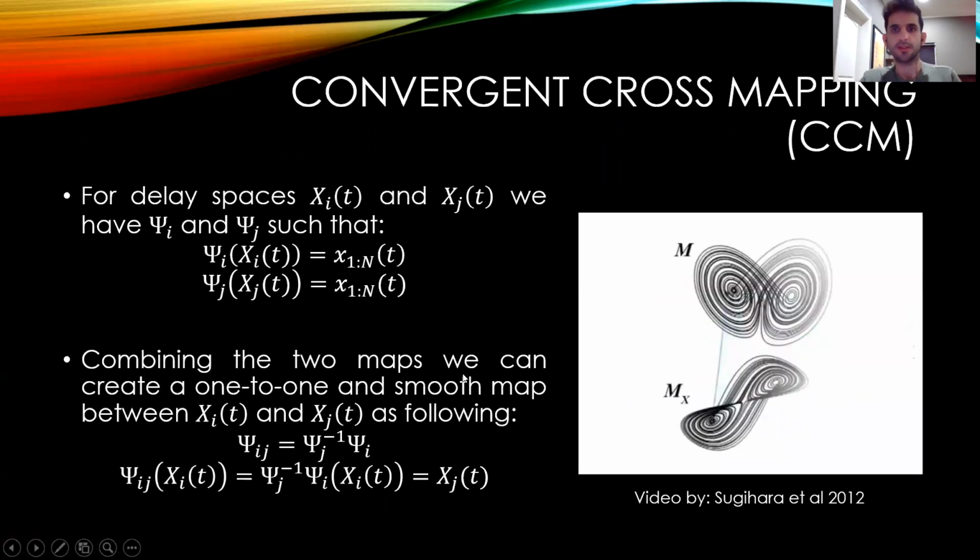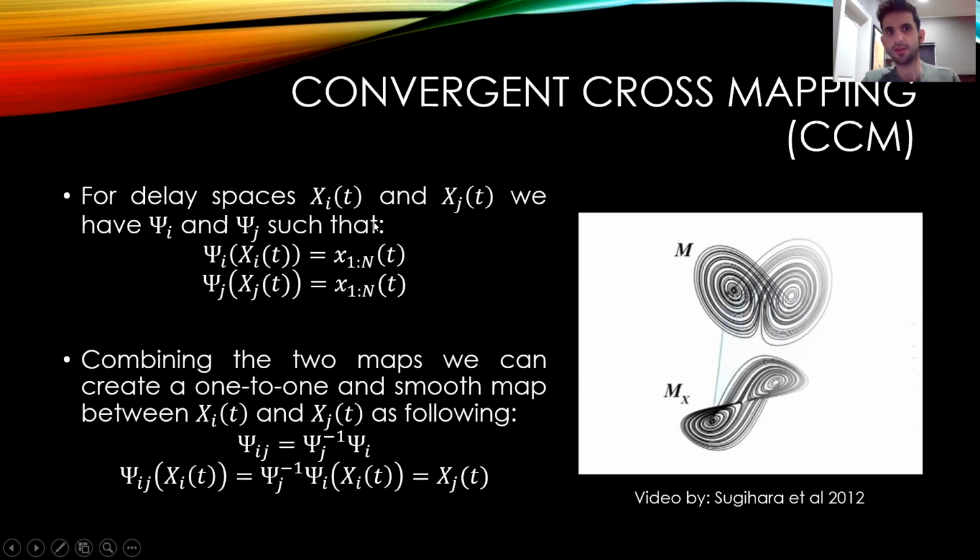So we can use this framework, and given that we have two different signals, we know that if they are parts of the same dynamical system, if xi and xj are members of the same dynamical system, then these two one-to-one maps exist between xi and the data generating dynamical system, and also xj and data generating dynamical system.